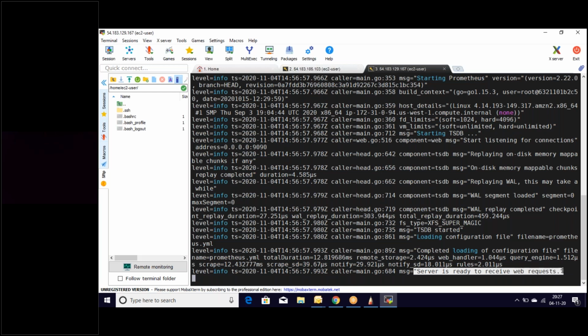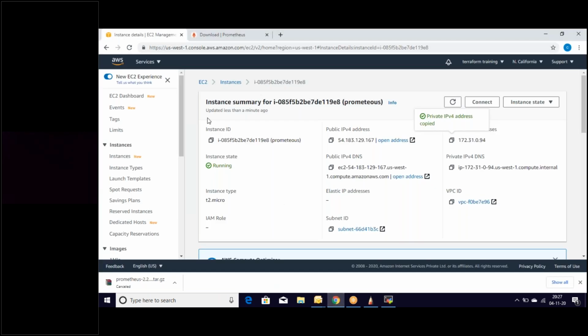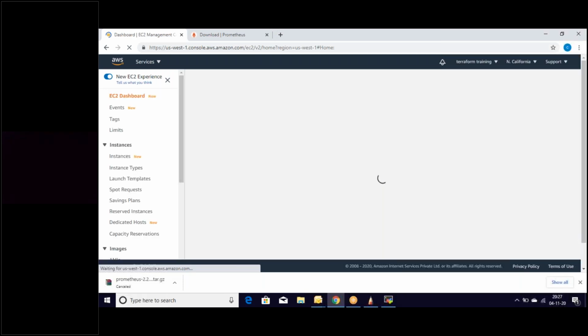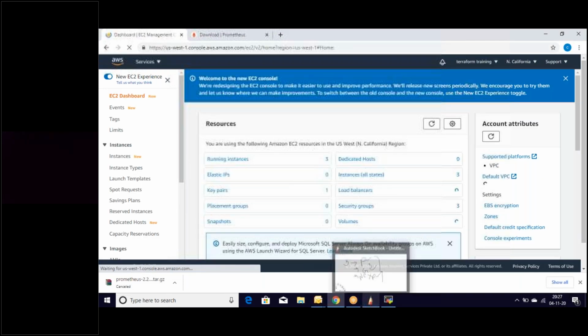Wow, that's great. We have configured it. If you look at the message at the end of the list, the last line says the server is ready to receive web requests. That means we have configured the Prometheus server successfully. So one more thing which we need to configure is we need to install Grafana. So why do we need to install Grafana?